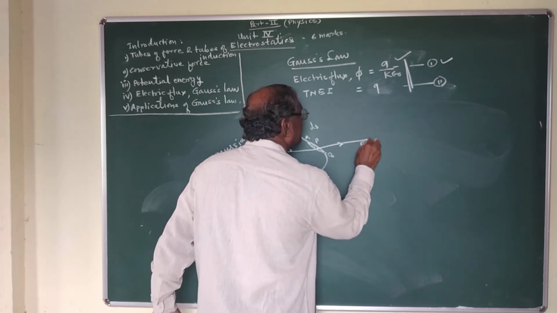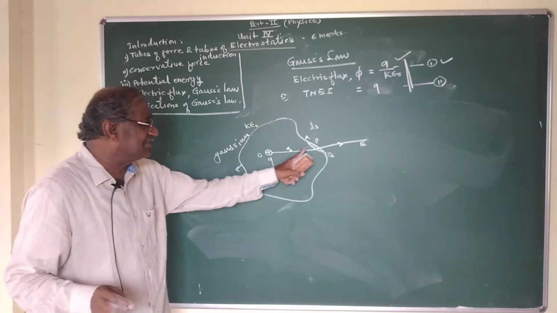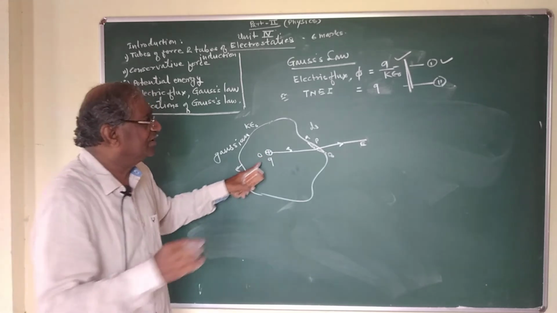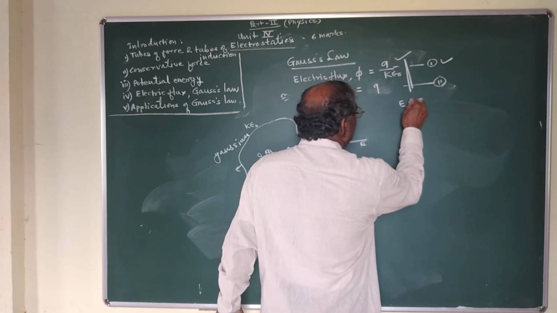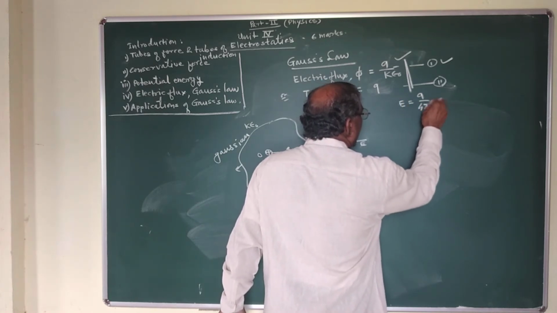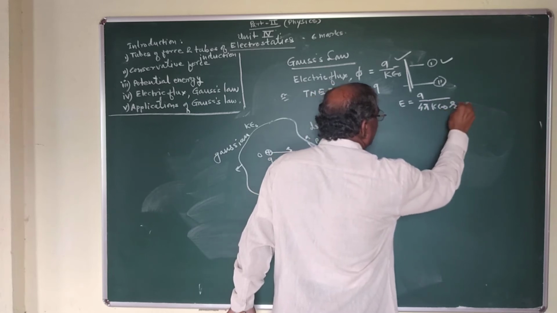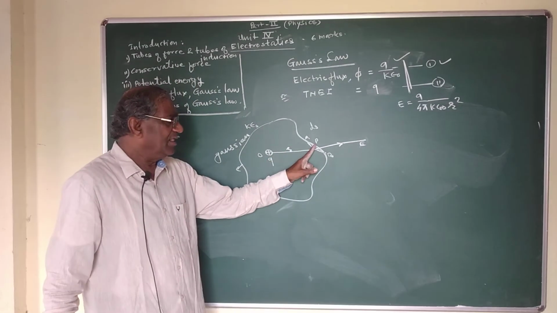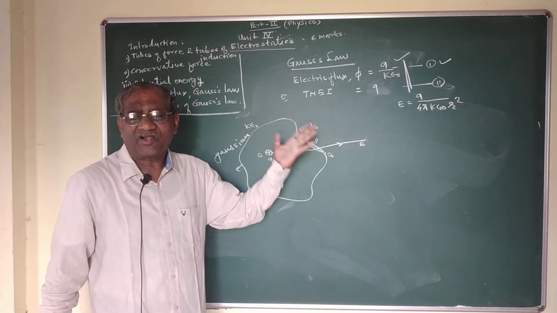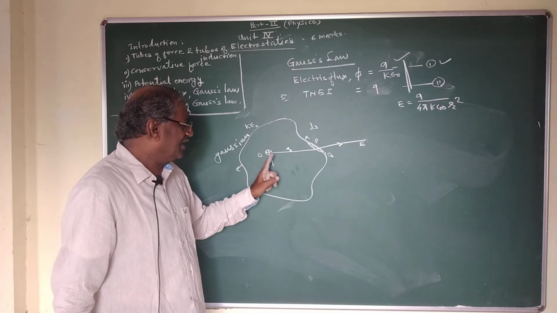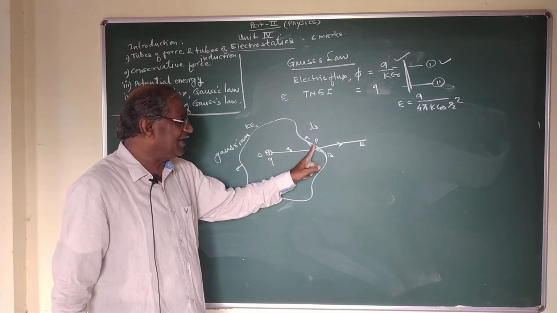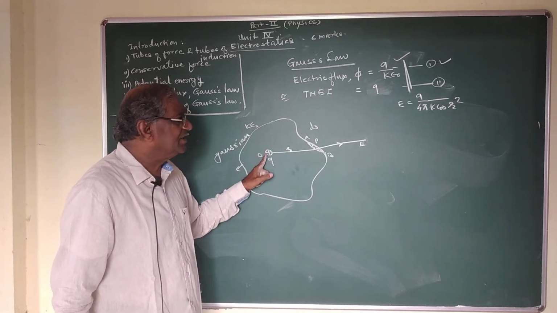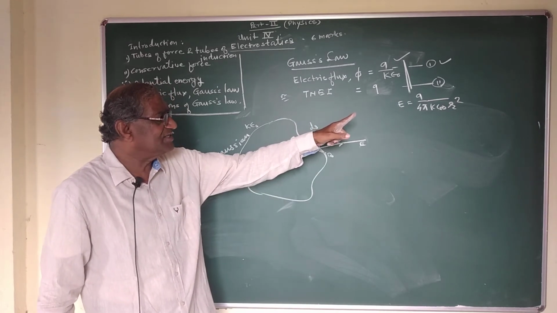So the electric intensity produced at point P at distance r due to static charge Q is given by the formula E is equal to Q upon 4 pi K epsilon 0 r square, according to Coulomb's law.